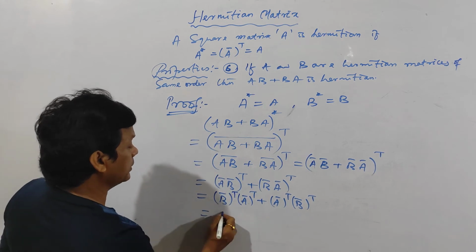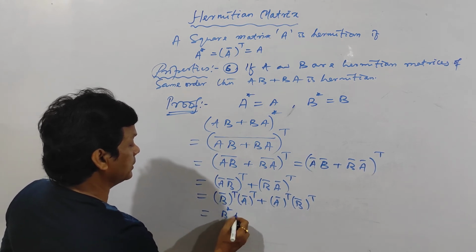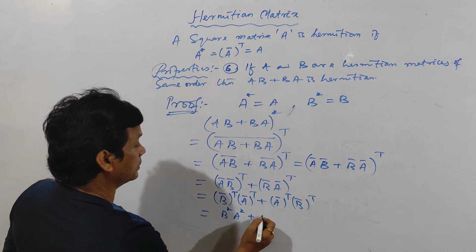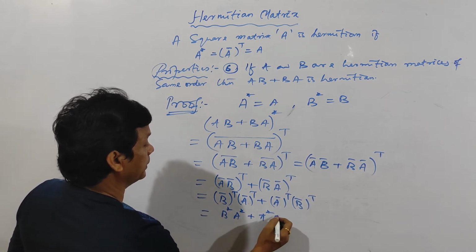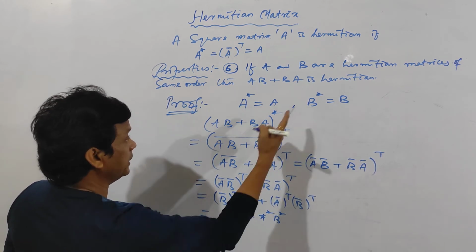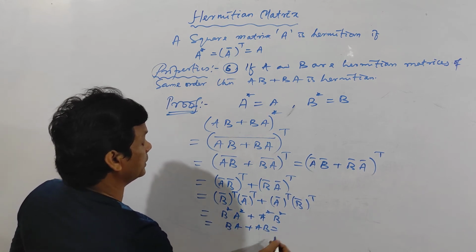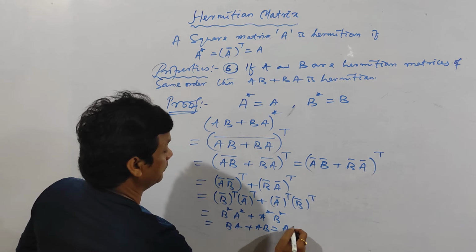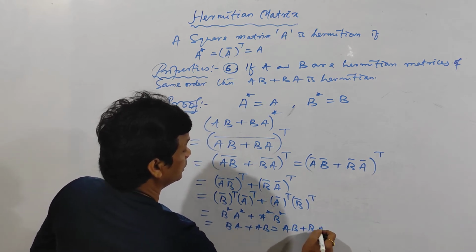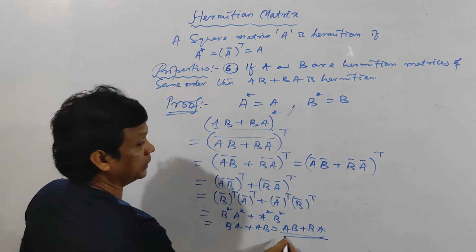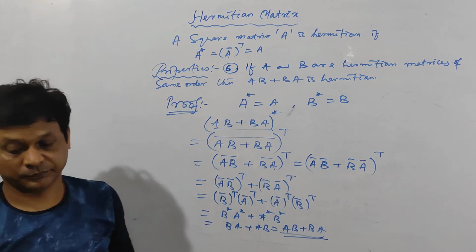Clear? So this one is B star, this one is A star, plus this one is A star into B star. And B star is B. So this is BA plus AB, and matrix addition is commutative. So we can write AB plus BA, which is your requirement. Clear? So AB plus BA is Hermitian.